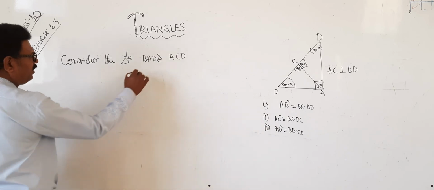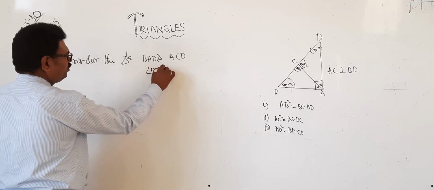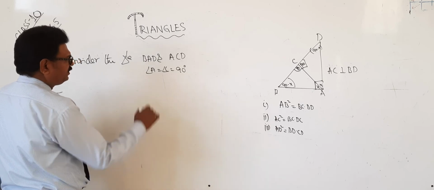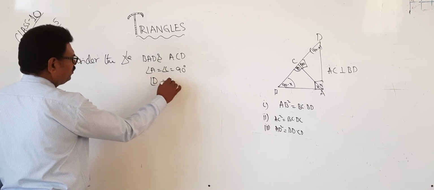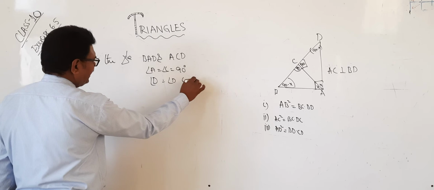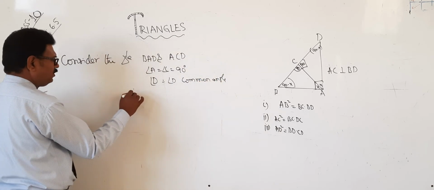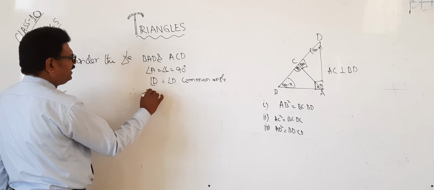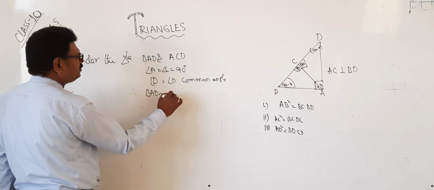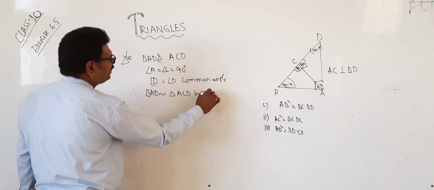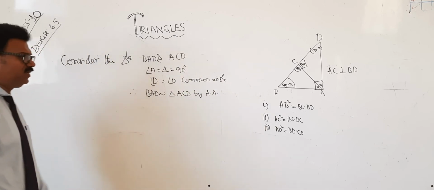So here angle A is equal to angle C, equal to 90 degrees, and angle D is equal to angle D, that is the common angle. Therefore, triangle BAD is similar to triangle ACD by AA condition. Okay?